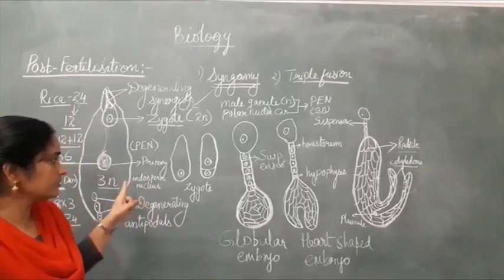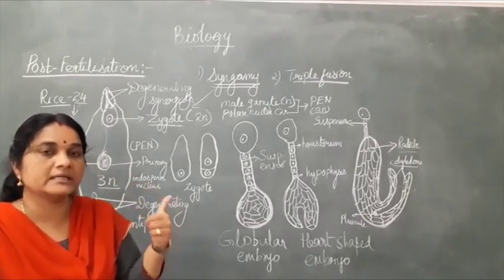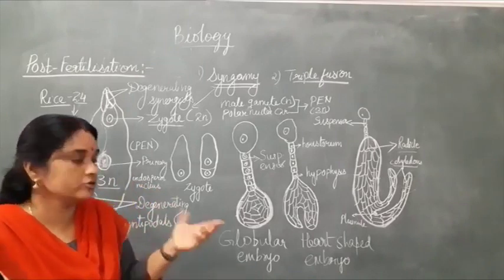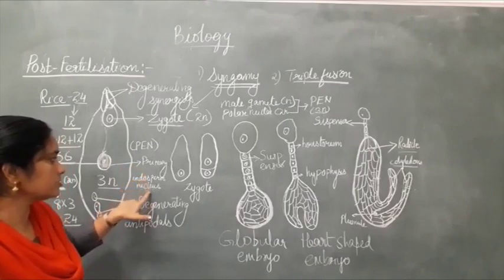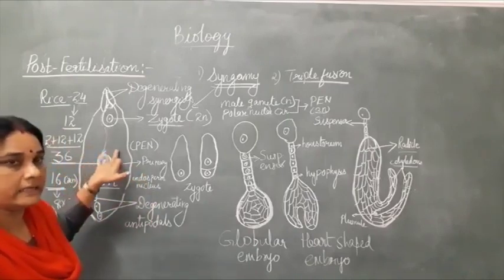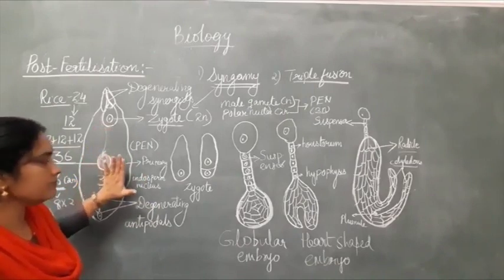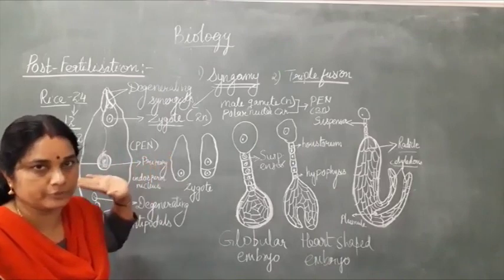During endosperm formation, free nuclear endosperm is formed first, and next it will be multicellular endosperm. That is how the endosperm is formed from the primary endosperm nucleus. This is the primary endosperm cell, PEC, and the main purpose of endosperm formation is that it provides nourishment to the developing embryo.